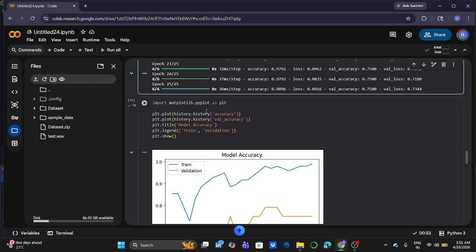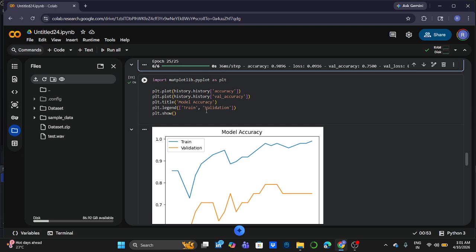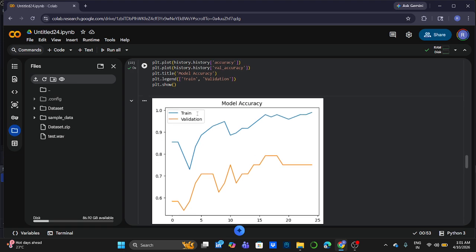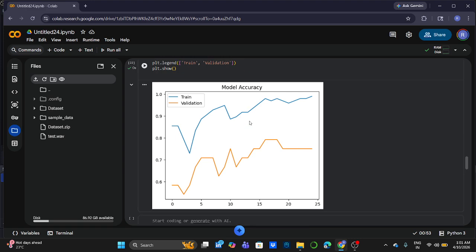And after that, I create a graph. This graph shows training accuracy and validation accuracy. If both increase, it means the model is good. If there is a large gap between them, that means the model is overfitting.